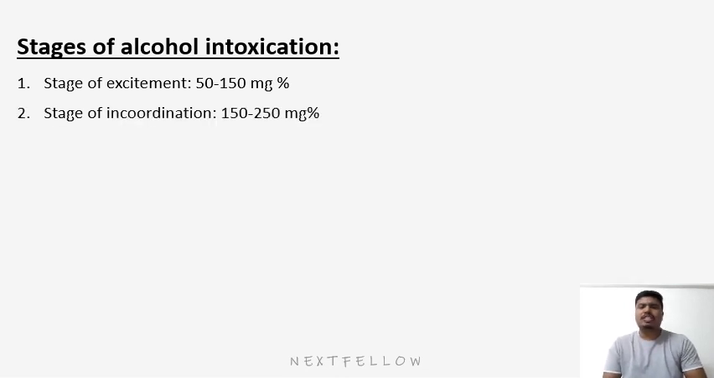Now the second stage is the stage of incoordination. It occurs at a blood alcohol concentration of 150 to 250 milligram percent. There is alteration in speech and fine finger movements, and also nausea, vomiting, flushing of face, and prolonged reaction time. And the third stage is the stage of coma, which occurs at concentration greater than 250 milligram percent. In this, there is dysarthria, that is, very thick and slurred speech. He develops hypothermia, amnesia, and diplopia.